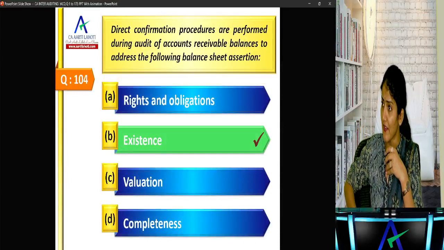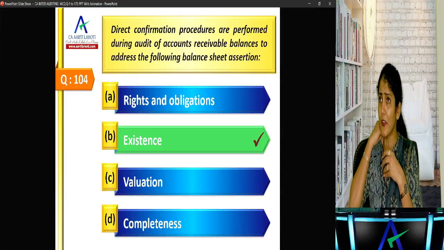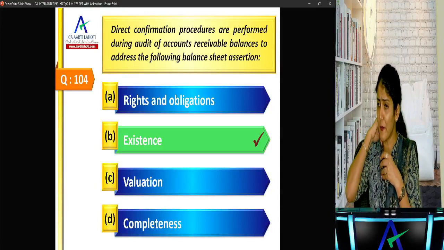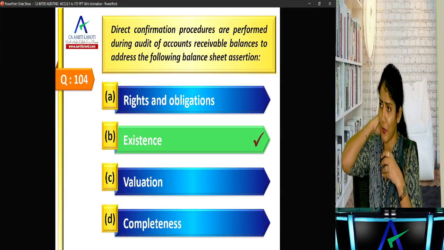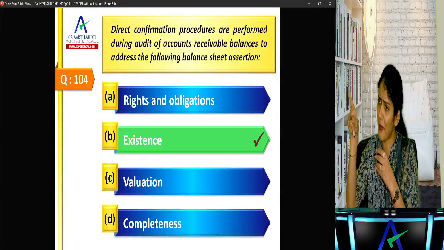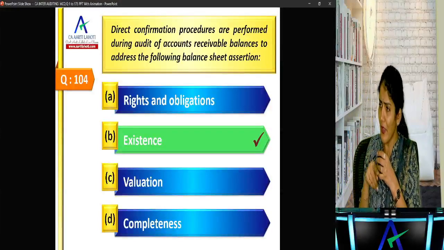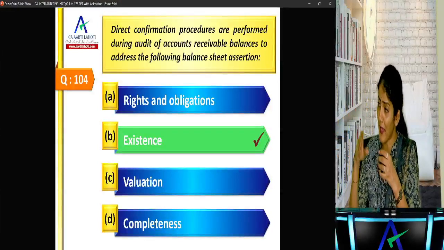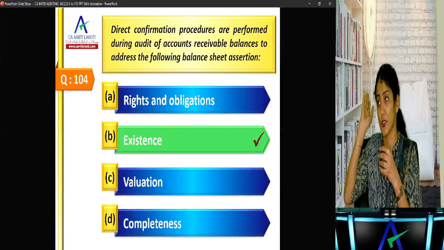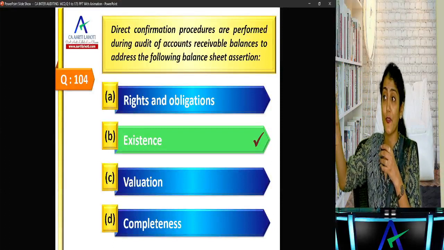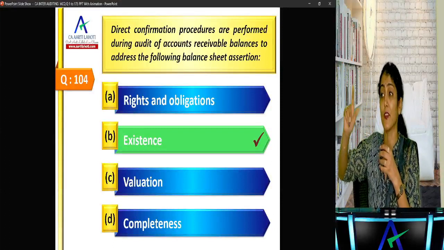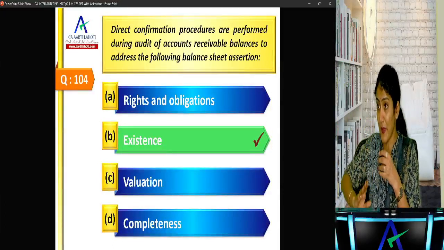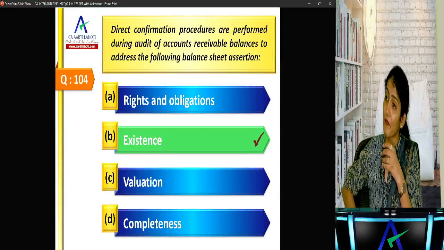You'll get incorrect. No, but the amount they will confirm. I ask you, do you have to pay them 10,000? You say, yeah, I have to pay 10,000. Are you going to tell me, but out of them, I'm going to give them only 1,000? Do I have to pay you 10,000? Yeah, but am I going to pay you 10,000? That is not sure. So, external confirmation is a very strong evidence to the assertion of existence, but a very weak one to the assertion of valuation. So mainly it is for the existence.